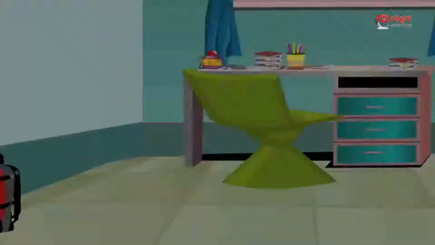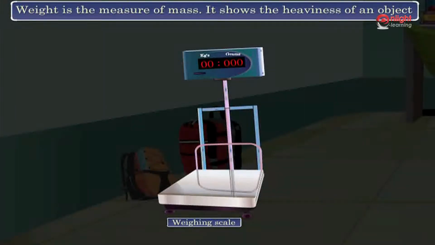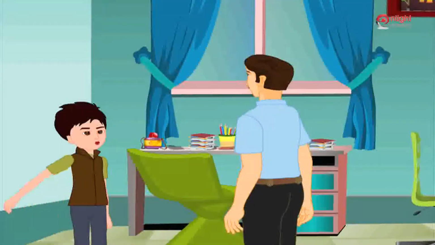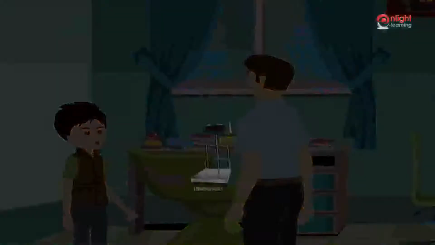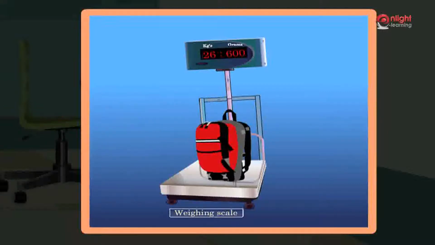This is a weighing scale. It is used to find the weight of objects. Weight is the measure of mass. It shows the heaviness of an object. If we place our bag on the weighing machine, it will tell us how heavy it is. If it is heavier than 25 kilos, I will take out some toys. And if it weighs less than 25 kilos, I will put some more toys.